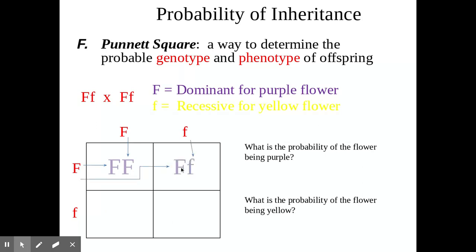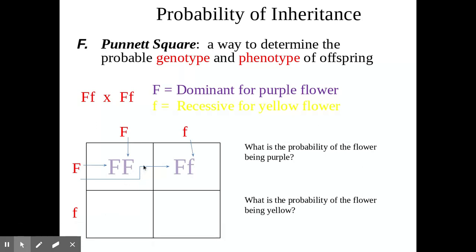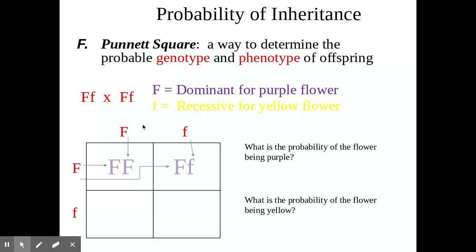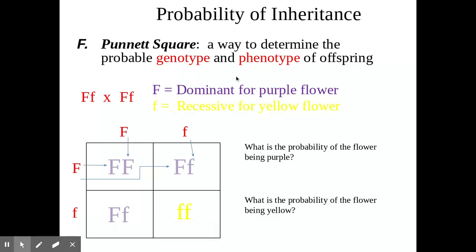Here we're going to do the same thing. Capital F, lowercase f. And we're going to go down to this box. Take a second. What do you think it's going to be? 1 and 1. Just be careful because we do put the capital letter first. And we do that like a formatting thing, just like you do with your first name. Okay, last box, I'll give you a second. Bring this down, this across. We should have two little f's, or two recessive, or homozygous recessive.